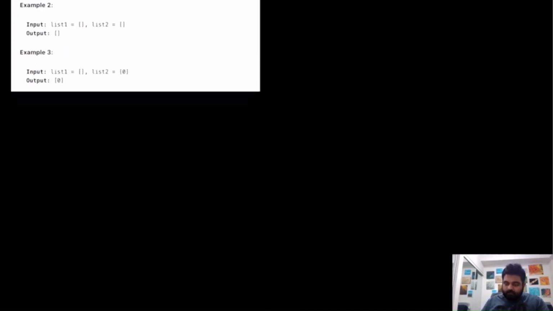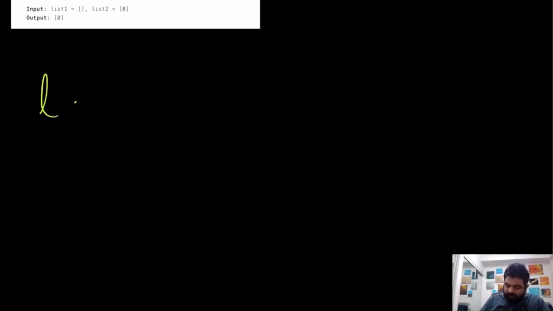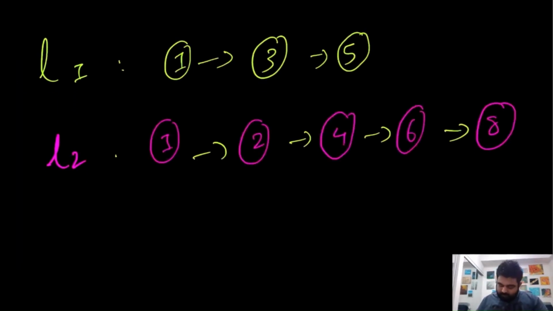So this is the expectation of the problem. Let's see what could be the potential solution. Let me quickly draw just one more list, and we'll see what the approach should be. Let's see what the merged list should be at the end. I'm denoting this as M. Now we are going to compare two values at any given moment, and we are going to have two pointers, let's say L1 and L2, and we are going to keep track of them.